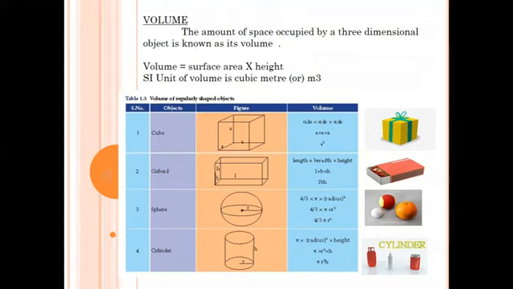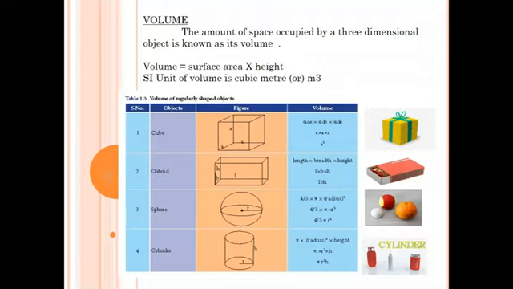See the first picture. What is this? Yes, this is a gift box. What is the shape of the gift box? Have you any idea? Yes, the shape of the gift box is cube. The volume of cube formula is side into side into side, A into A into A, A cube.